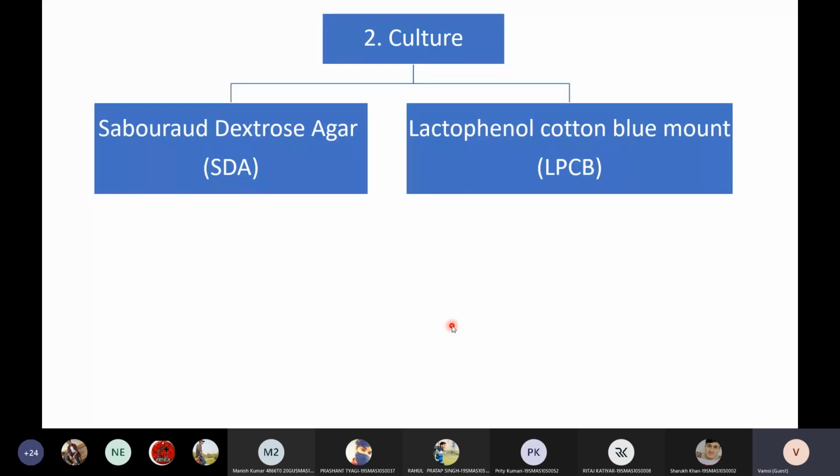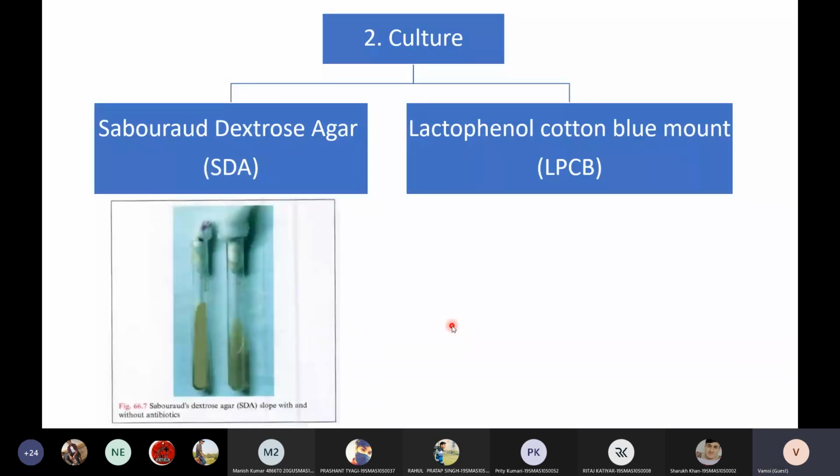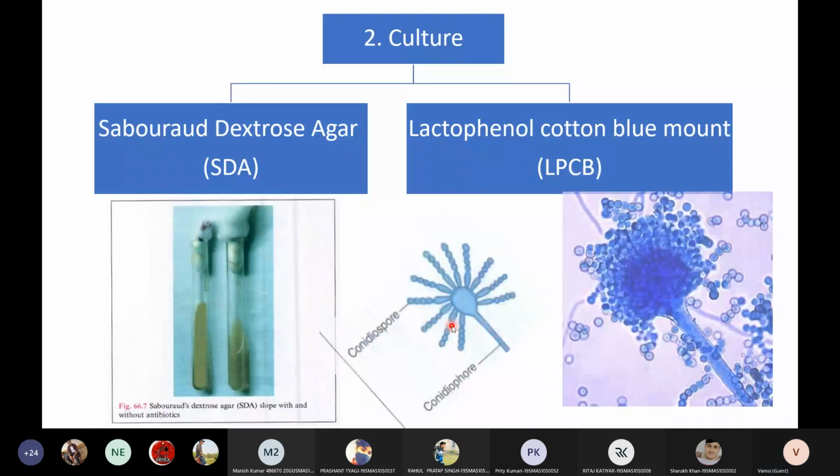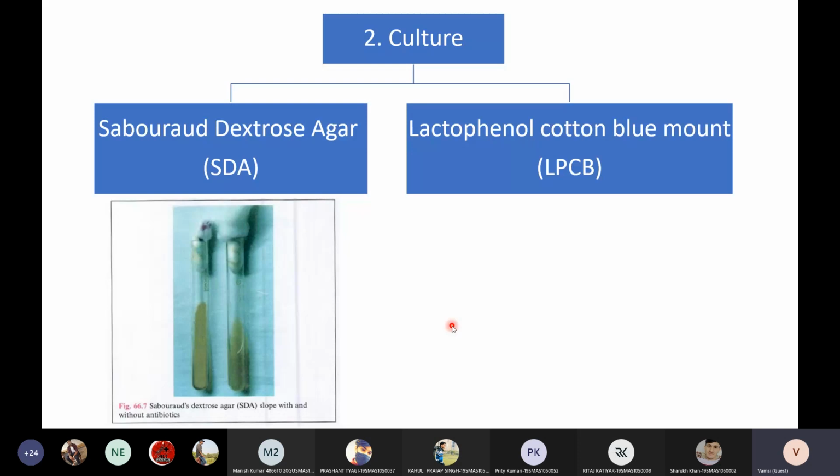I think I need not discuss much about SDA because we already discussed it in detail in the laboratory. So what is Sabouraud dextrose agar? We can prepare it either in tubes as slants, or in petri dishes. Okay, so this is all about SDA, so I'm just skipping SDA. Is it okay, students? Or do you want repetition of SDA? Shall I skip SDA in today's lecture? Because we already discussed SDA.